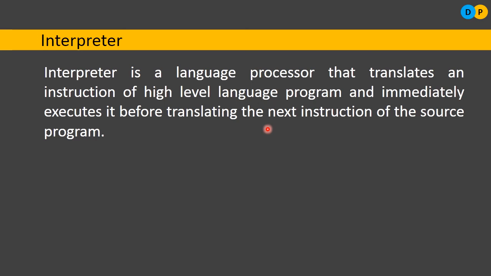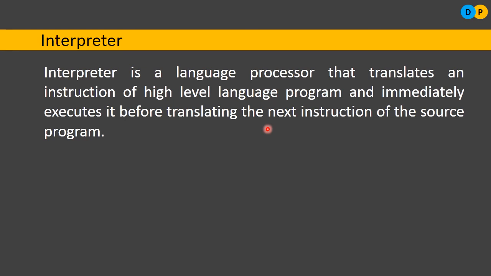But another difference to be noted between compiler and interpreter is that the compiler will require a little bit more RAM, primary memory. The reason is the entire source program needs to be stored, and later it needs to be converted to the object program. So you require a little bit more RAM.